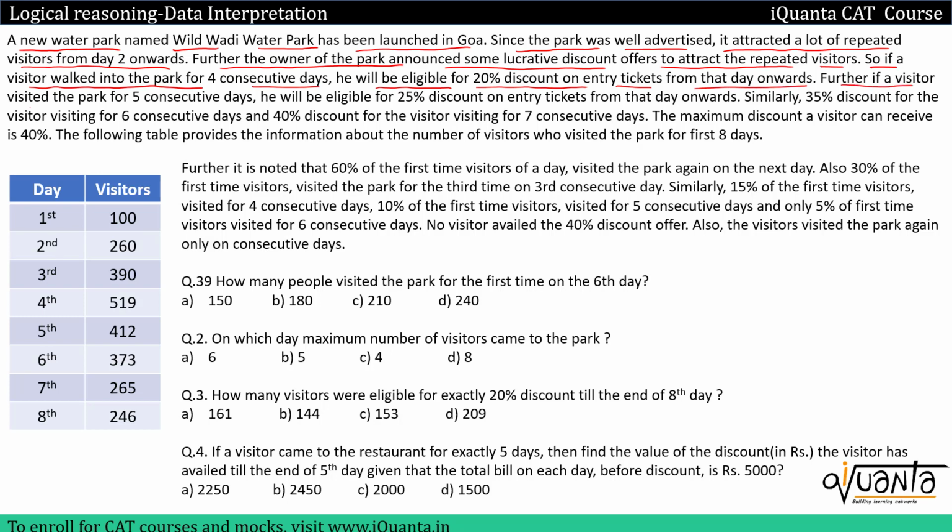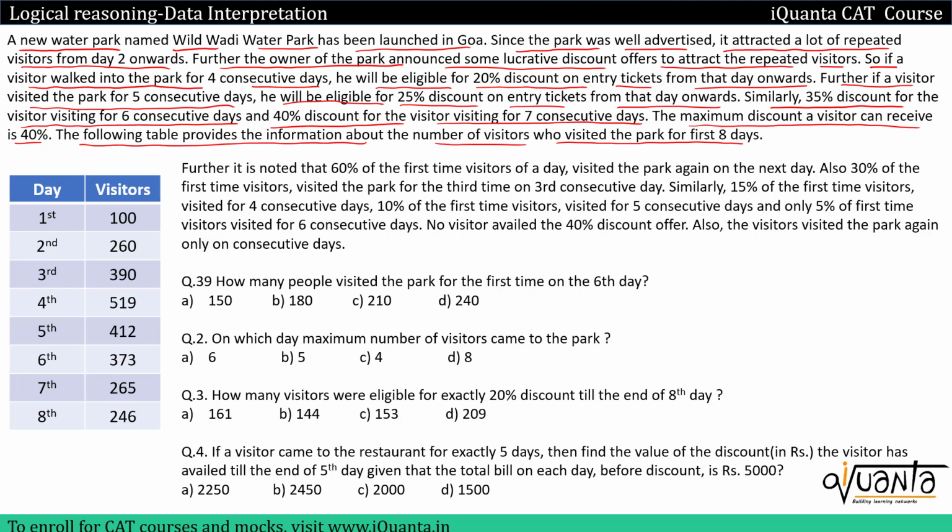Further, if a visitor visited the park for 5 consecutive days, he will be eligible for 25% discount on entry tickets from that day onwards. After that, similarly 35% discount for the visitors visiting for 6 consecutive days and 40% discount for the visitors visiting for 7 consecutive days. The maximum discount a visitor can receive is 40%. The following table provides the information about the number of visitors who visited the park for first 8 days.